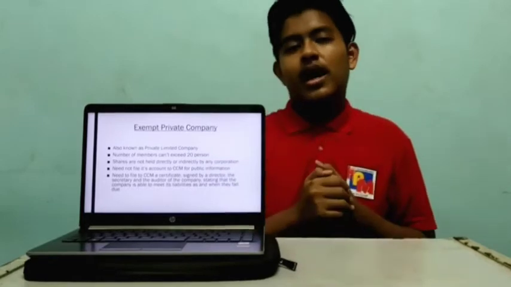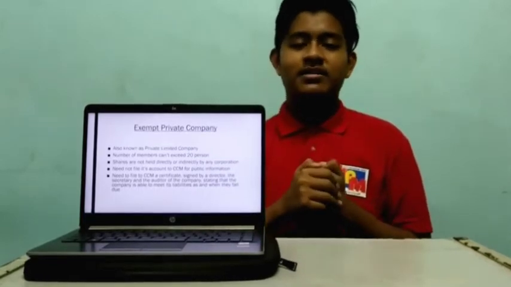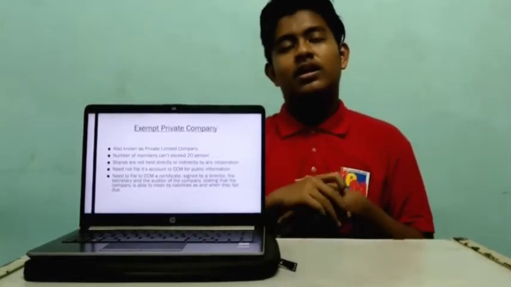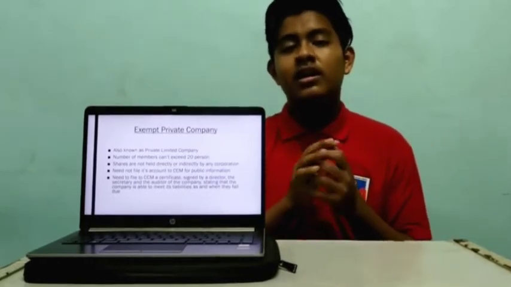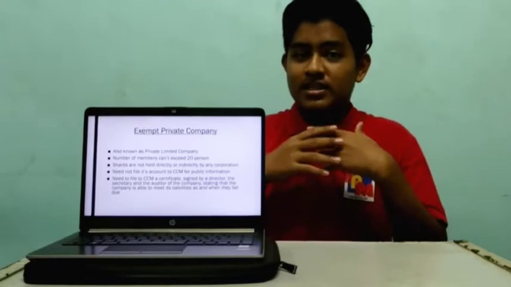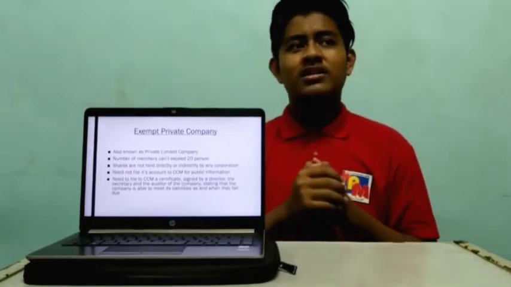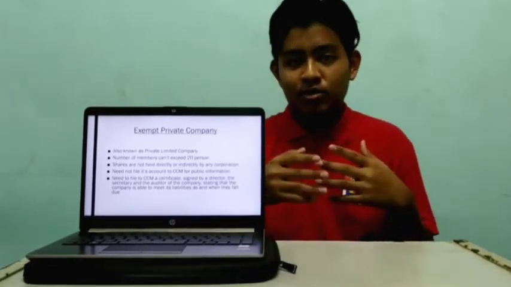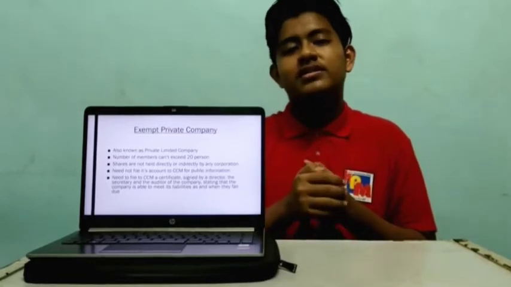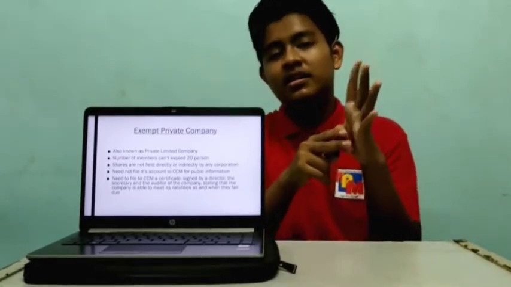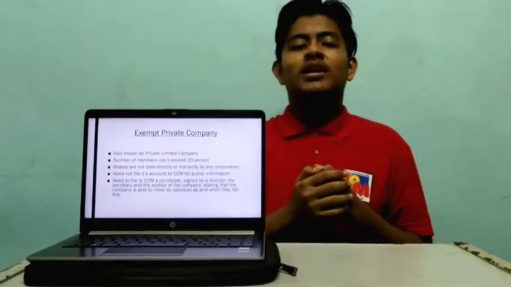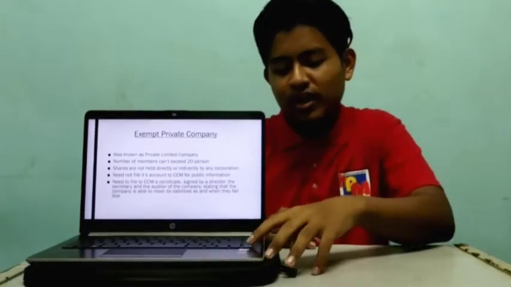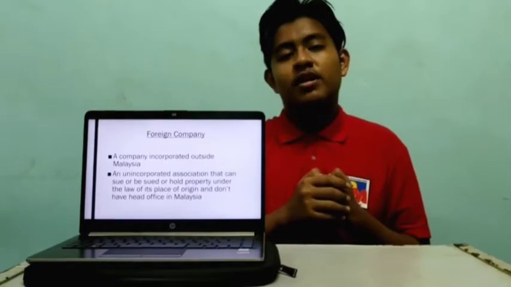Next is exempt private company. For the exempt private company, the maximum number of members can only reach 20. And for this type of company, you don't need to file any accounts to CCM, but what you need to file is a certificate signed by the director, secretary, and auditor, stating that the company is able to meet its liabilities when they fall due.